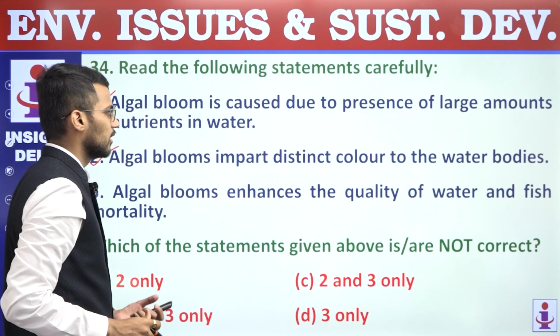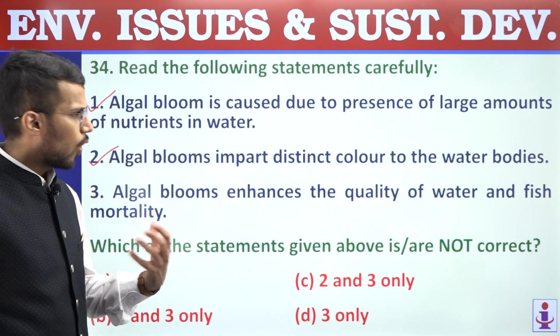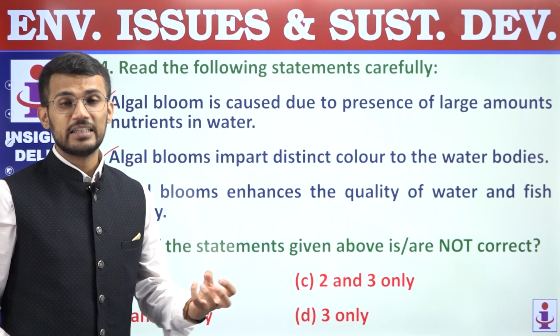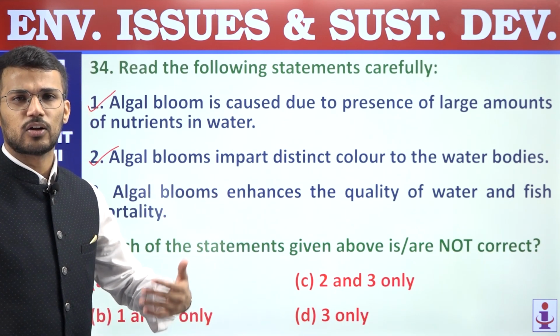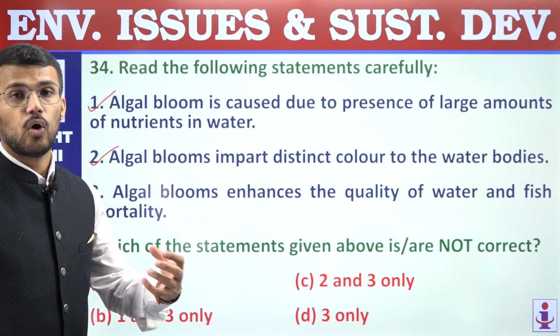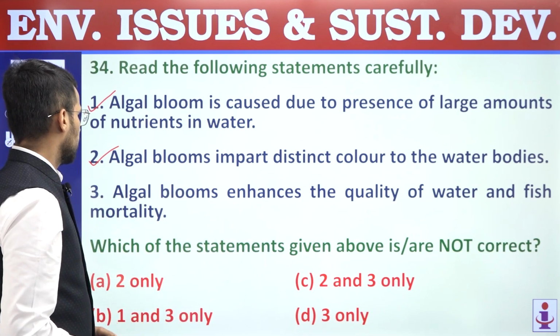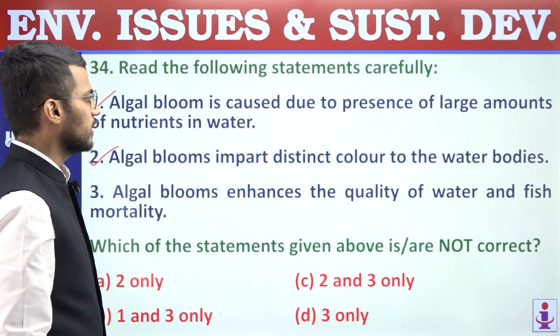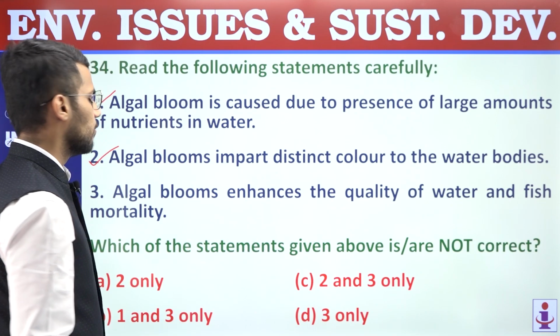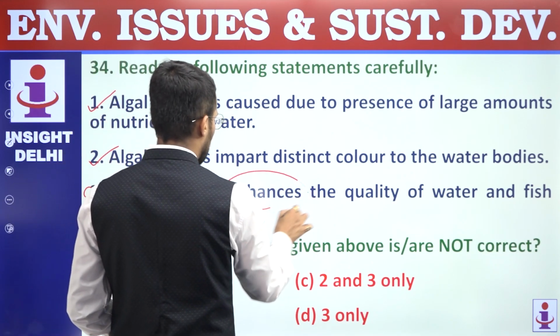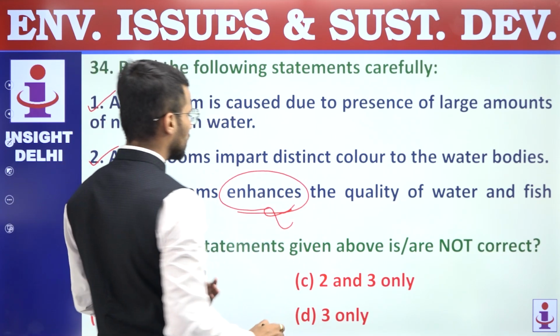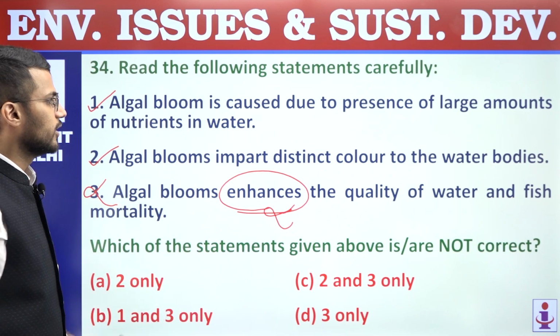So because of algal bloom, there is often dark green color which is imparted to water bodies. Sometimes different colors are also imparted, like red or brown. Third, algal blooms enhance the quality of water and fish mortality. This statement is incorrect. It does not enhance the quality of water, rather it diminishes the quality of water.